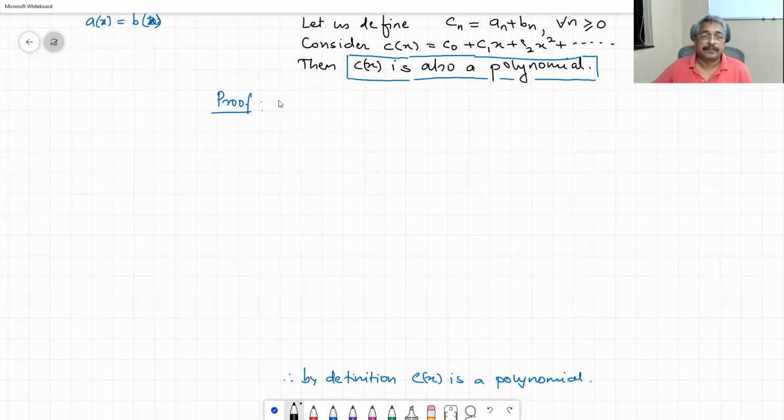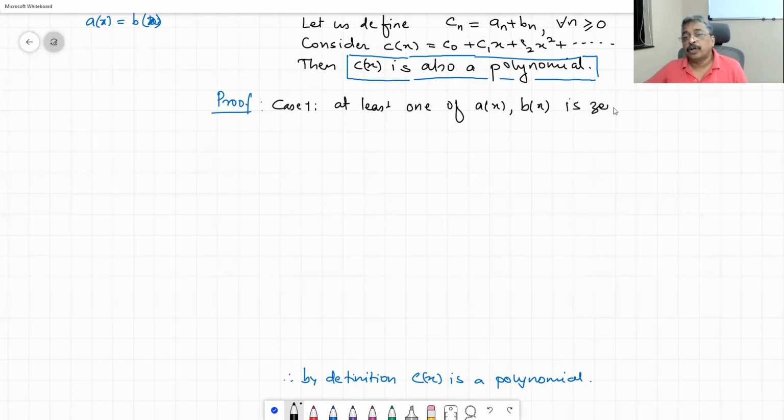Case 1. At least one of A of x, B of x is the zero polynomial. Without loss of generality, let A of x be the zero polynomial.